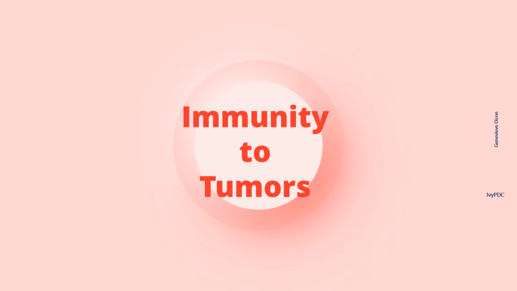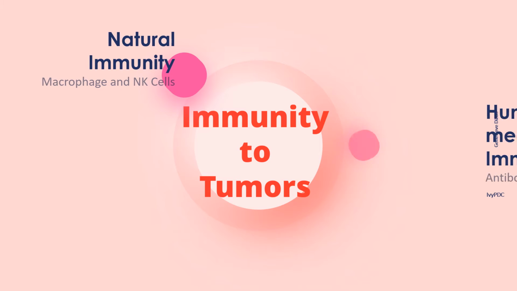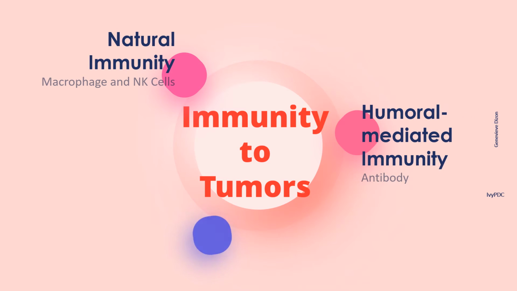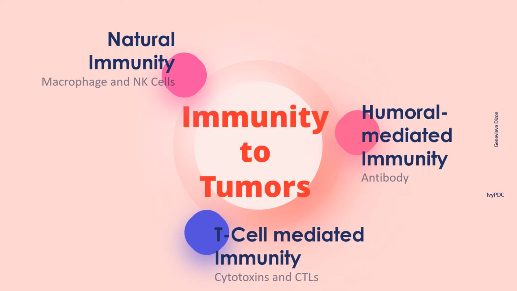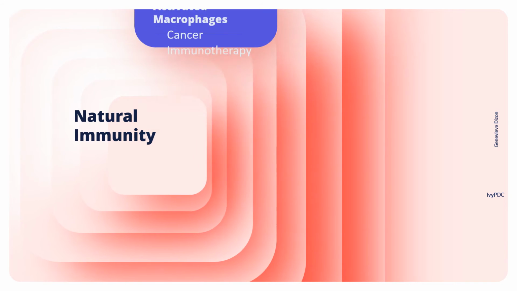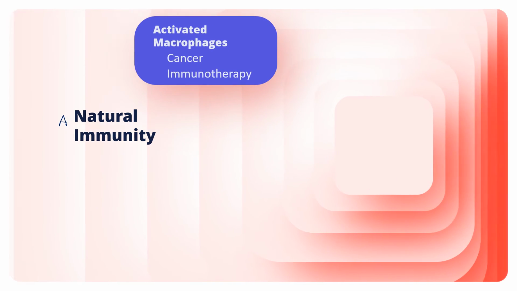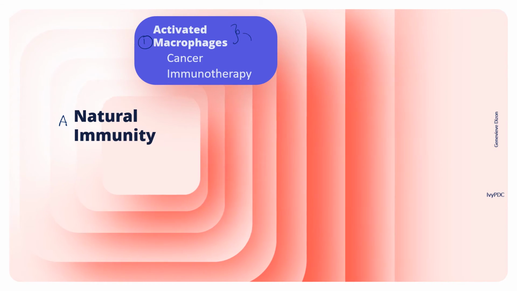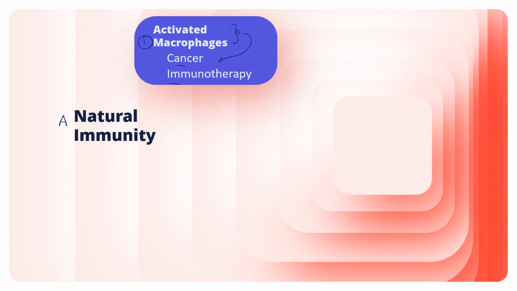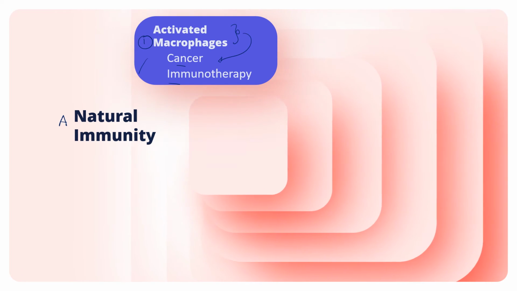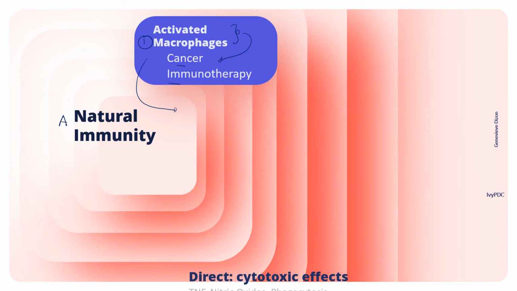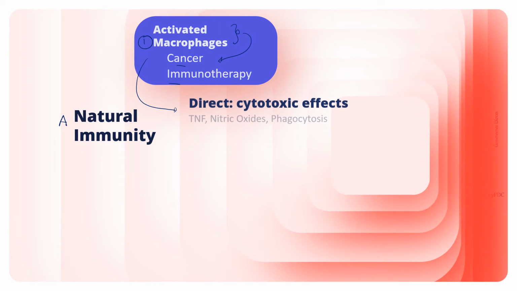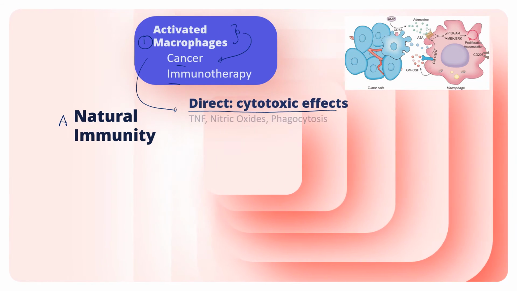Our third topic in this video would be about the different immunities that we have against these tumors. We'll divide them according to the natural immunity, humoral mediated immunity, and the T-cell mediated immunity. The first category would be natural immunity, and under this is the macrophage. Activated macrophages have been successfully used in cancer immunotherapy. Macrophages have different mechanisms in dealing with tumor cells, and one is a direct method where cytotoxic effects happen.